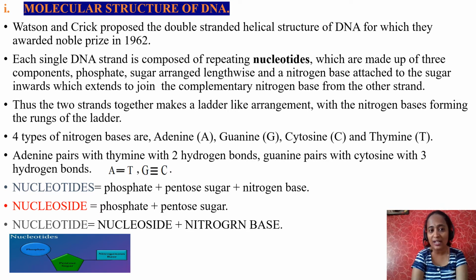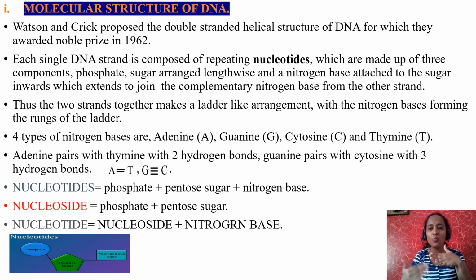So nucleoside along with nitrogen base constitutes nucleotide. So there are many nucleotides which are made up of three components: phosphate, pentose sugar and nitrogen base attached to the sugar inwards, which extends to join the complementary nitrogen base from the other strand.